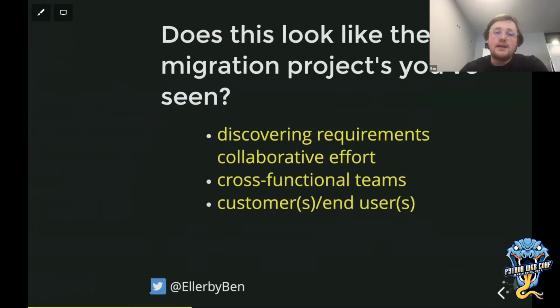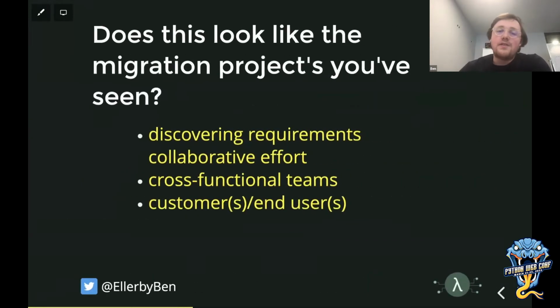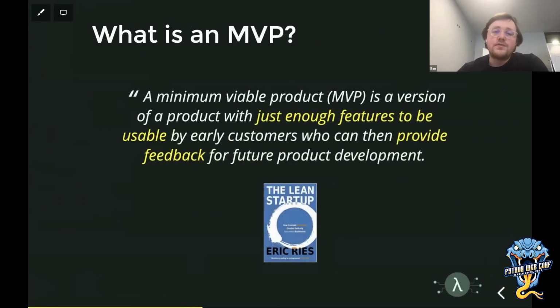Now, I don't know about you, but if you've been involved in many migration projects, they typically aren't about discovering requirements. There's typically less collaborative effort. It's not always about cross-functional teams. And customers and end users are very rarely involved.